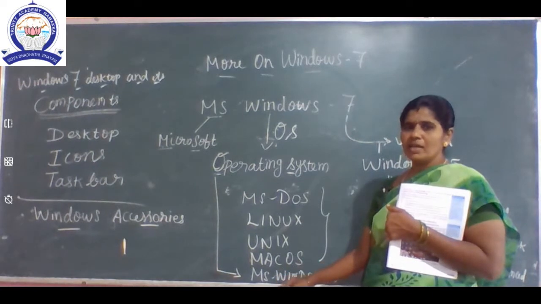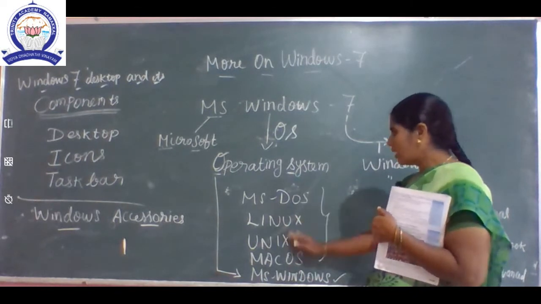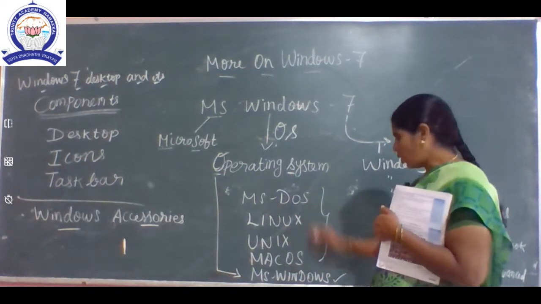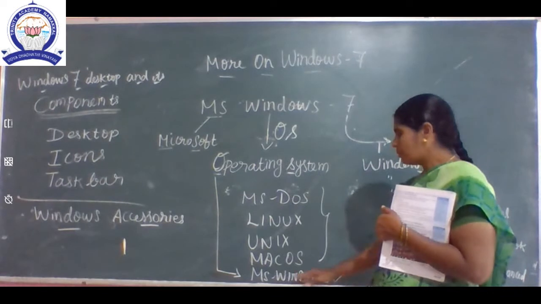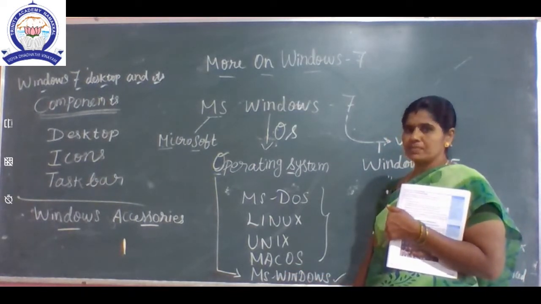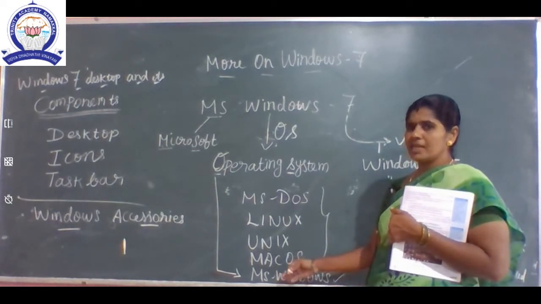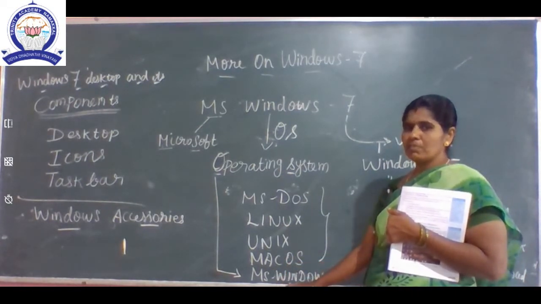That's why MS Windows is very easy to use compared to other operating systems.